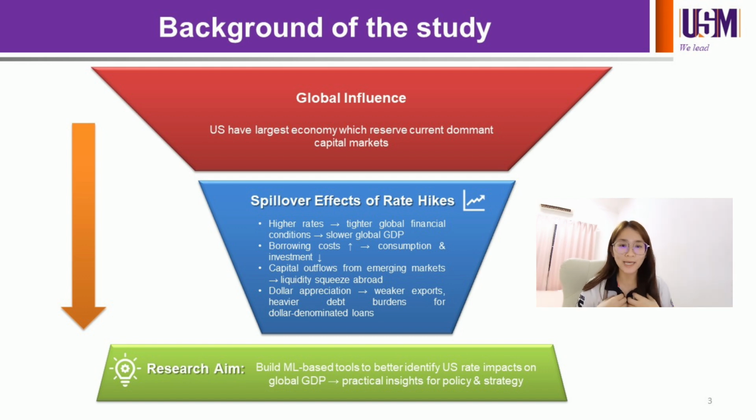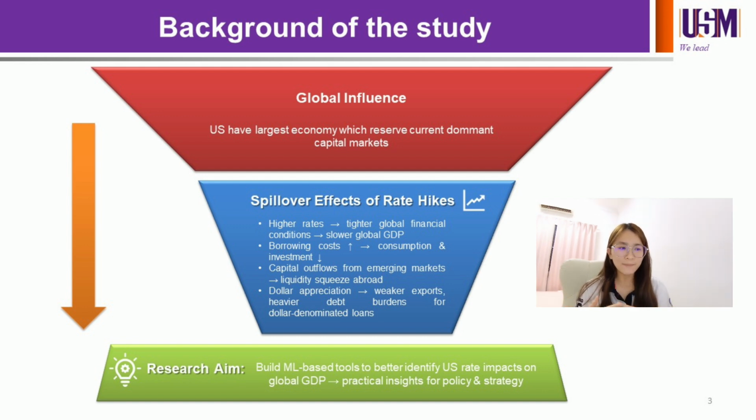As we know, the US has global influence, with the largest economy and the currently dominant capital market. When the US interest rate increases, it brings a spillover effect, which tightens global financial conditions and slows down global GDP. When the rate increases, the borrowing cost for other countries increases, so consumption and investment decrease. This means capital outflow from emerging markets will increase, causing a liquidity squeeze abroad. When this happens, dollar appreciation will occur, which weakens exports and makes the debt heavier, especially for dollar-denominated loans.